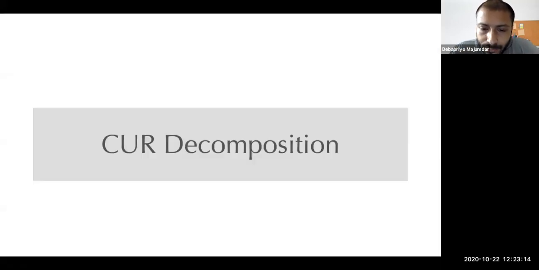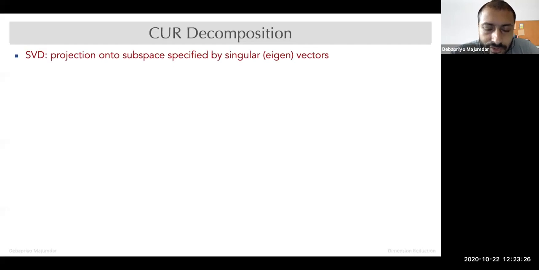So we have seen random projection, we have seen singular value decomposition, and this is CUR decomposition because there is a C, there is a U, and there is an R. Okay. So CUR decomposition, the motivation goes as follows. The SVD works in the following way: the projection onto a subspace is specified by the singular vectors or eigenvectors of the symmetric correlation matrix or co-occurrence matrix.